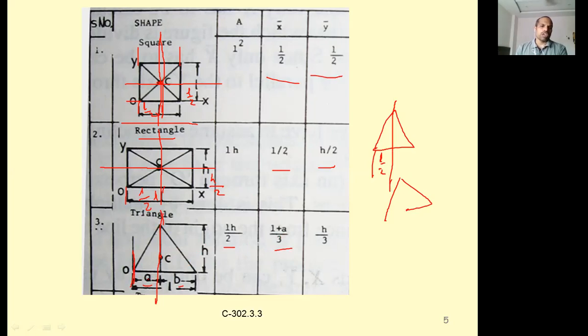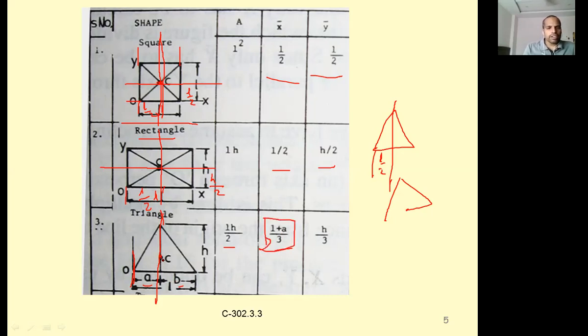Okay, so in case of symmetric triangles, a becomes L by 2. So L by 2 plus L, that is 3L by 2, divided by 3. The 3s cancel, L by 2 remains, so simply you will get L by 2 only. Like this, it is a general formula given, that is 1 plus a by 3, right?